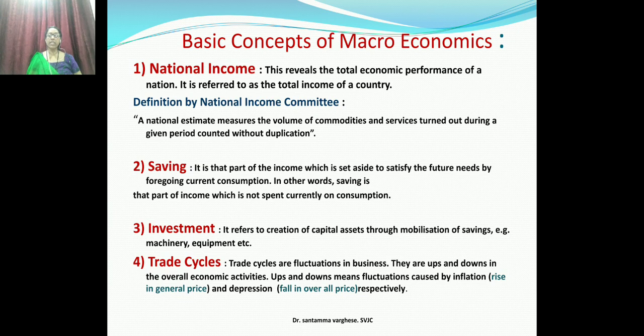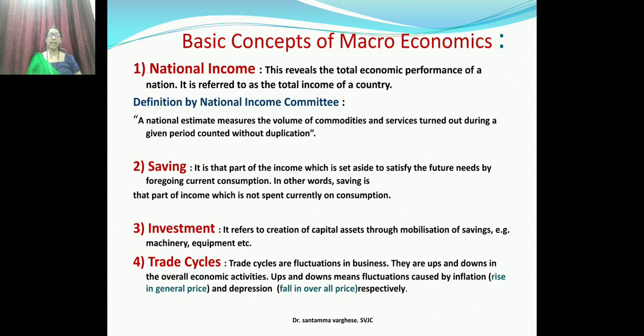Ups and downs means fluctuations caused by inflation, deflation, depression, like that. Sometimes the price rises, we say that is inflation. Sometimes the price will be less, that is deflation. All these things happen in the economy. So we have to study these ups and downs. When we get more money, we know that some days we will not get the money, and then what we have to do, and when we have to start the business. Like that, everything is studied in this macroeconomics.